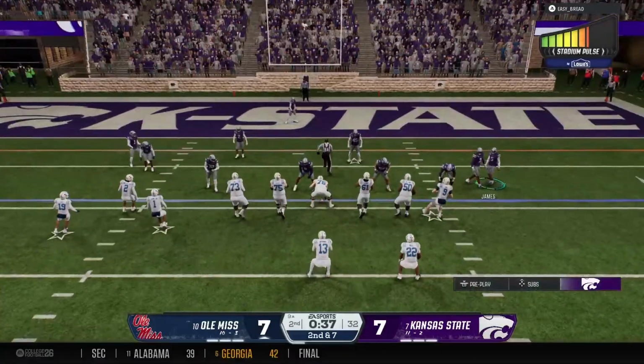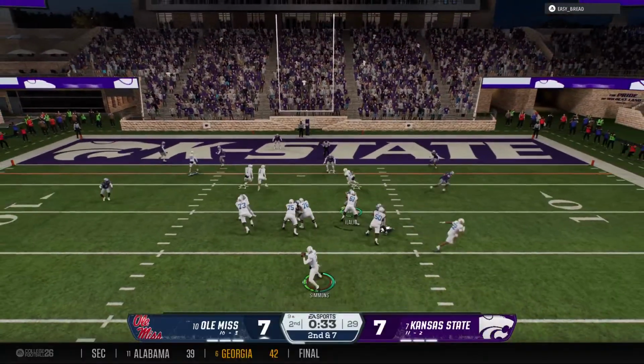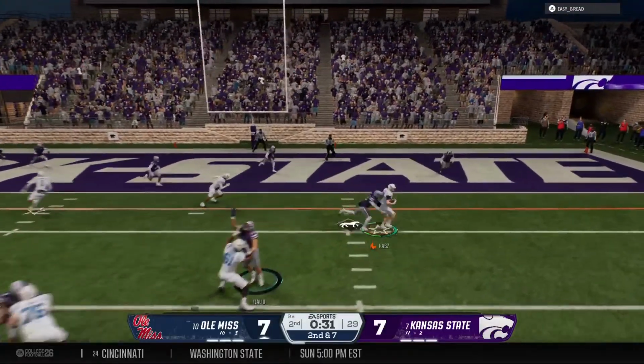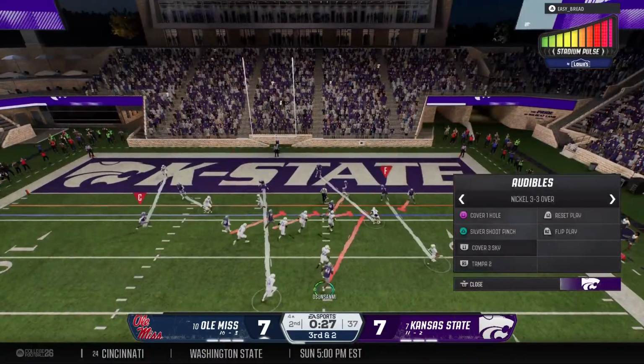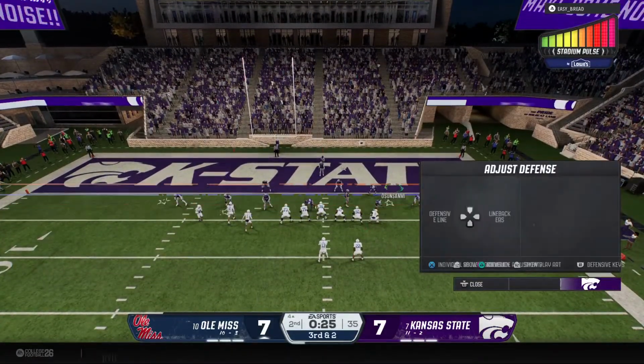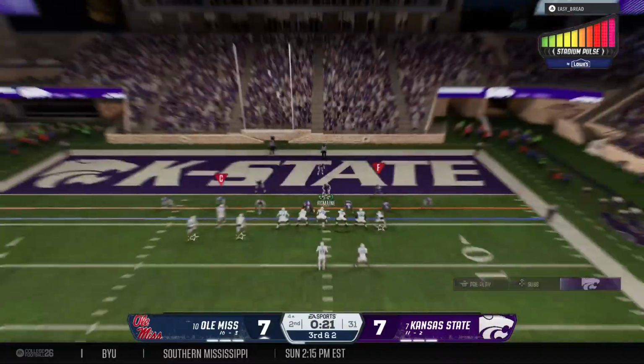Coming to the line on 2nd down. This is important. They want to avoid a 3rd and long. And he drops back in the gun. Pass caught. Can he get in? Tackled after the catch, but the ball moves to the 4-yard line. The clock is still running. They'll have to hurry up here, but it's a crucial 3rd down.